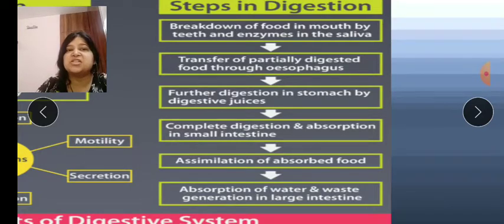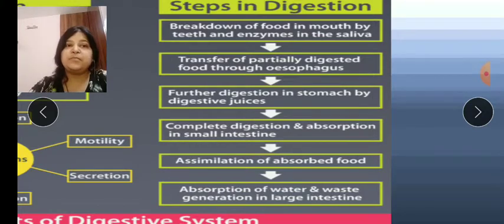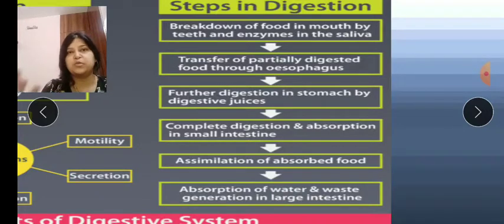Remember always, complete digestion and the absorption happen because the small intestine has the villi. Okay, hair-like, finger-like projections, they have the villi which absorb the essential nutrients. So it is the small intestine. I told you that digestion starts in the mouth, but the complete digestion takes place in the small intestine. Okay, children. Now, then assimilation of absorbed food. Our food gets assimilated or absorbed through the villi.